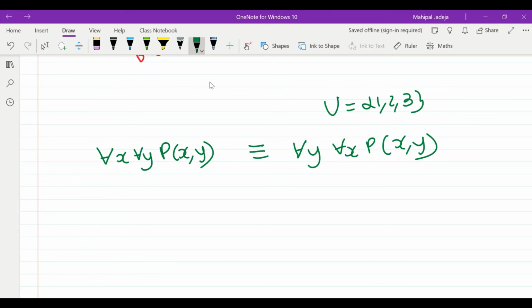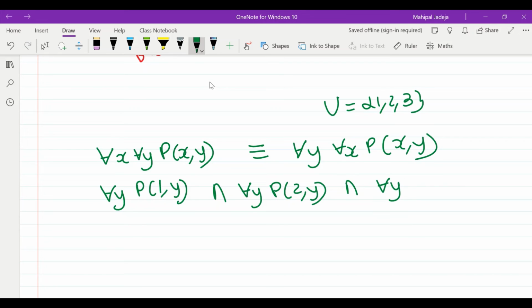The equivalent version of this is, I can say, for all y P of 1 comma y, and for all y P of 2 comma y, and for all y P of 3 comma y. What I am doing here is just considering all the values of x. So this universal quantification with respect to x is replaced with these conjunctions. And now we can simplify this one more time.